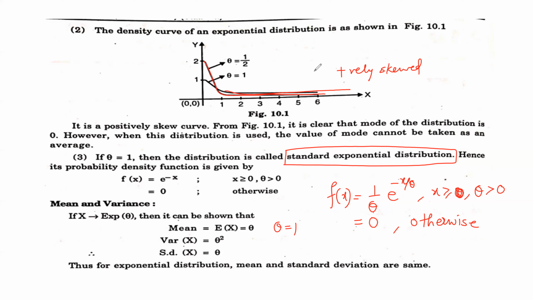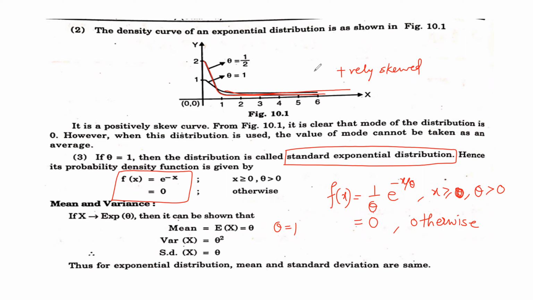So f of x is 1 by 1, e raised to minus x. So we get f(x) equal to e to the power minus x, and otherwise 0. This is called the standard exponential function for theta equal to 1.